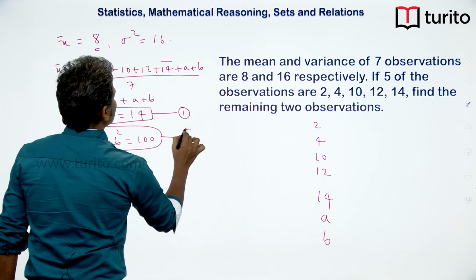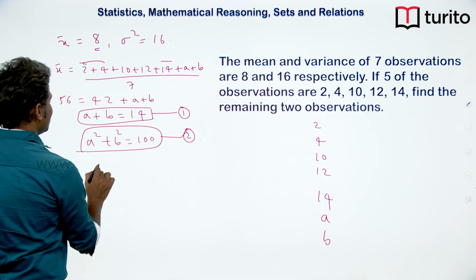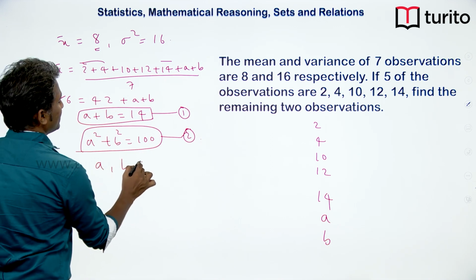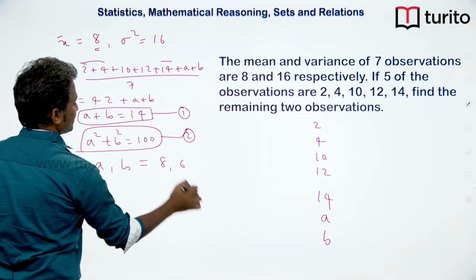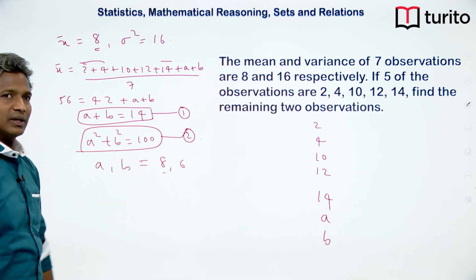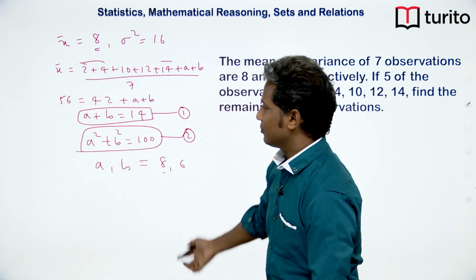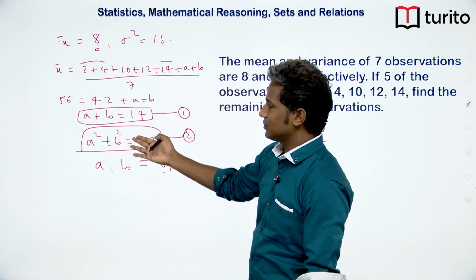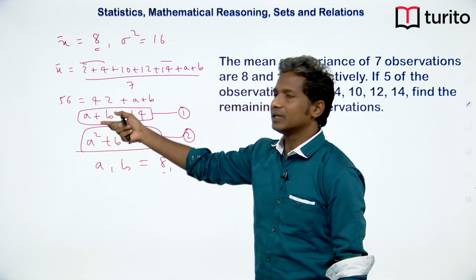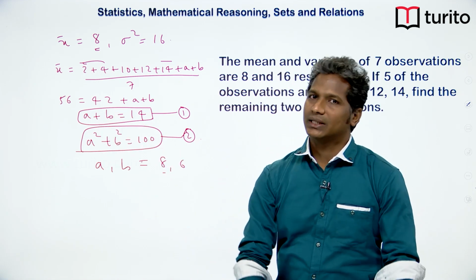Now think about the numbers. Just by looking at this number I am getting A and B to be 8 and 6. See, 8 plus 6 is 14, 8 square plus 6 square is 100. So, the missing readings are 8 and 6. But you can also solve them directly. You can use A plus B whole square, get a relation for A into B, and then put it there and get the answer.